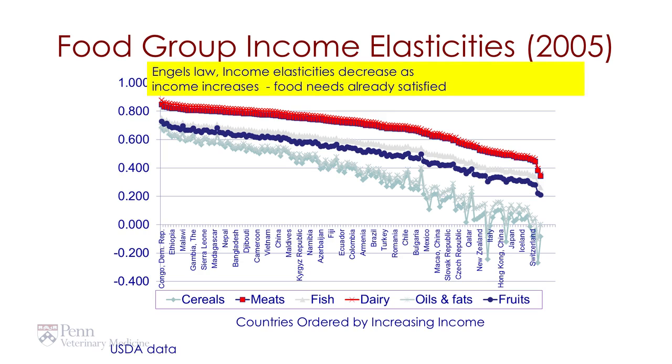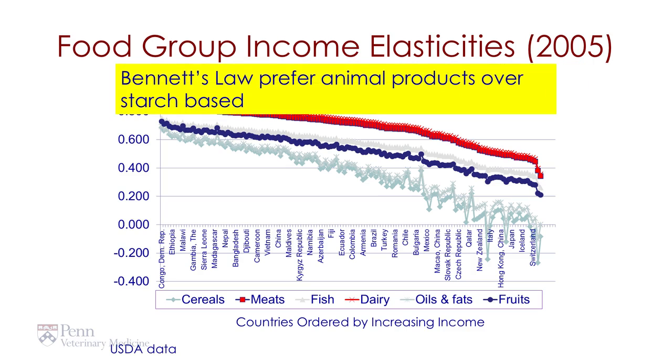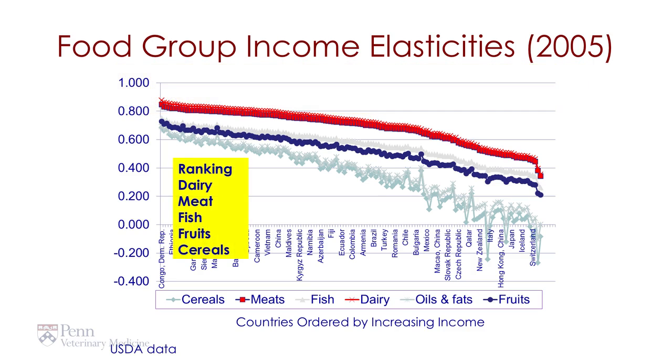And we see that as increases in income occur, Engel's Law comes into play in that food needs are already satisfied, so we spend less and less on foods. We can also see Bennett's Law here by the ordinality of these income elasticities. So we see that there's a preferential treatment. In other words, we like dairy first, then meat, then fish, then fruits, and then cereal. And in fact, at very high levels of income, cereals even have negative values. In other words, we buy less of them. So this charts out what the demand will look like as incomes change